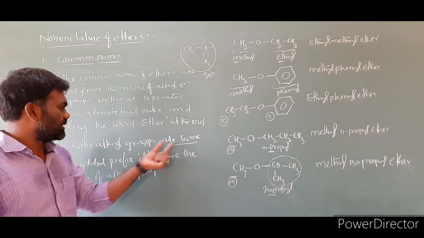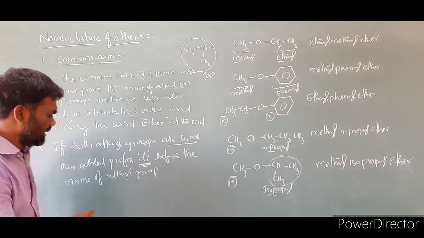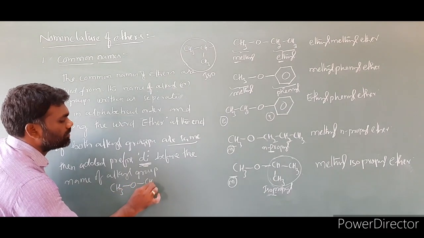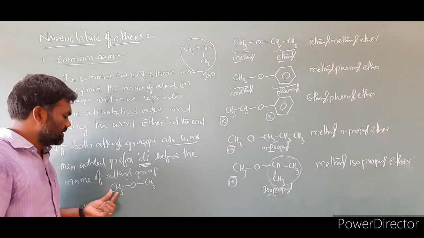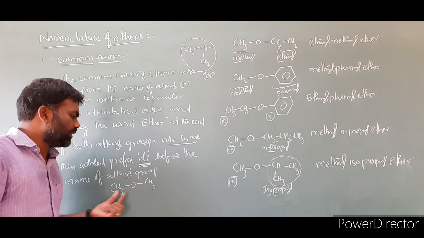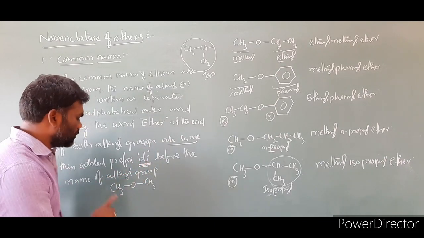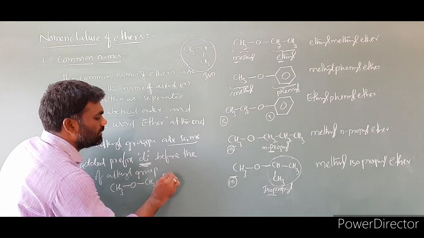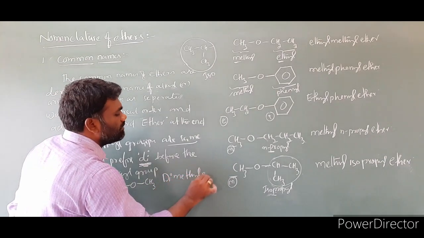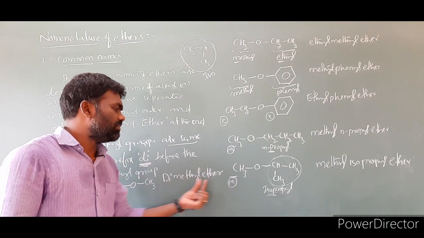If both alkyl groups are the same, then add the prefix di before the name of the alkyl group. I am taking an example of CH3O CH3. In this example, both alkyl groups are the same, methyl and methyl. So when both alkyl groups are the same, we have to add the prefix di. So dimethyl, and at the end we have to add ether. The name of this compound is dimethyl ether.